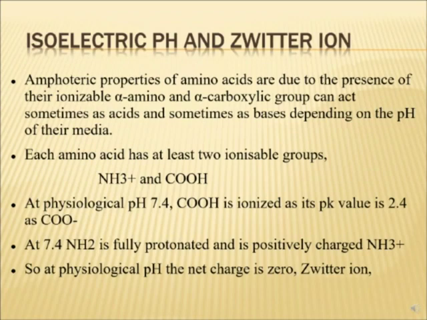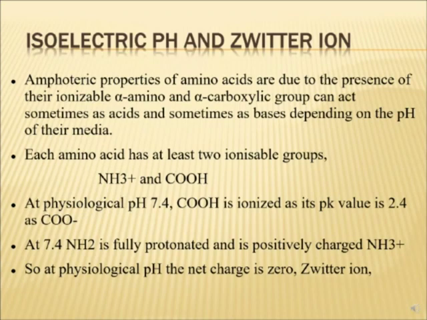Now comes another property called isoelectric pH and Zwitter-ion. Each amino acid has at least two ionizable groups, an NH3 plus group and a COOH group, which have different pKs. Now what is pK? The amphoteric property of an amino acid is due to the ionizable alpha amino and alpha carboxyl groups, and this depends upon the pH of the medium. Whether a molecule will accept or give up a proton depends on the pH of that medium.